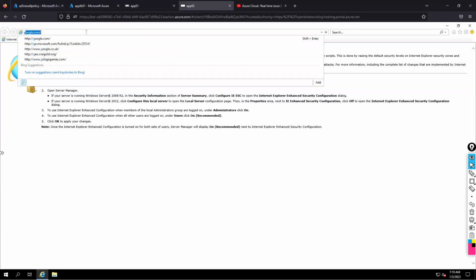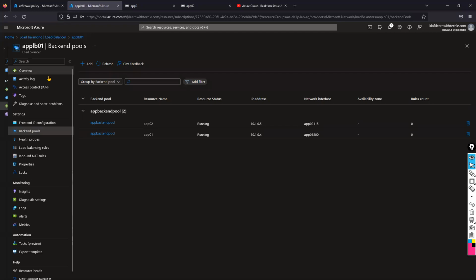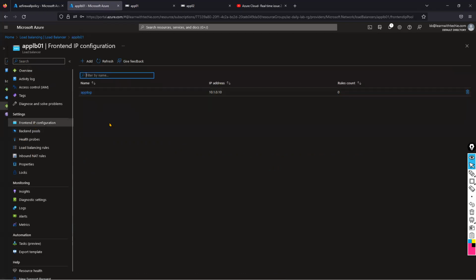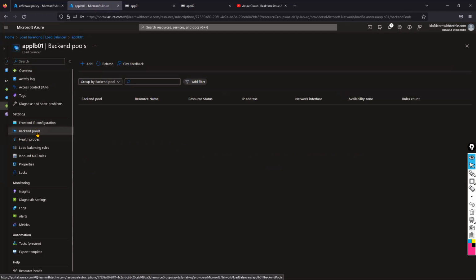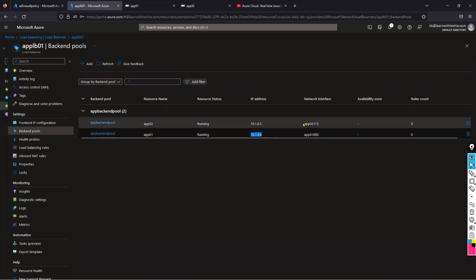Here, google.com, enter, and we can see I'm getting internet access here. Internet access I'm getting, guys. If you have a question, you can see I have not created any DNAT rule here. Nothing is created here, guys. Only a private IP address is available for this load balancer. You can even check the backend pool: the two virtual machines are added here, and we can see the two virtual machines' private IP addresses here.